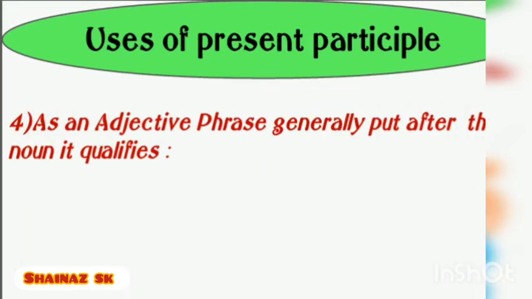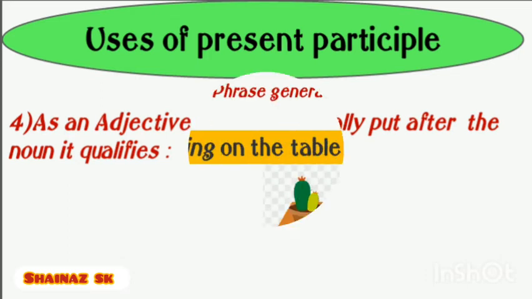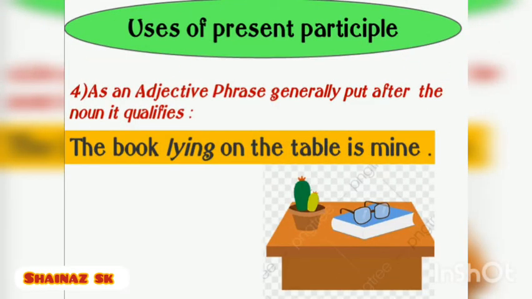Next, we use present participle as an adjective phrase generally put after the noun it qualifies. See the sentence, the book lying on the table is mine. See here the present participle lying is used as an adjective phrase, lying on the table, and it is placed after the noun book.